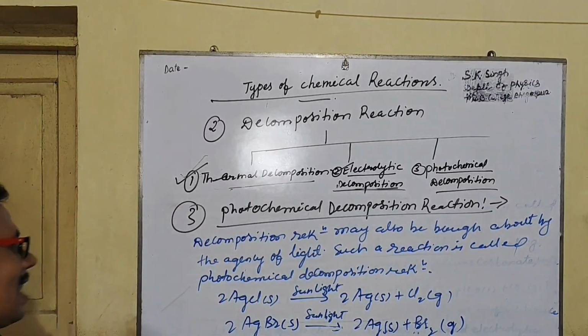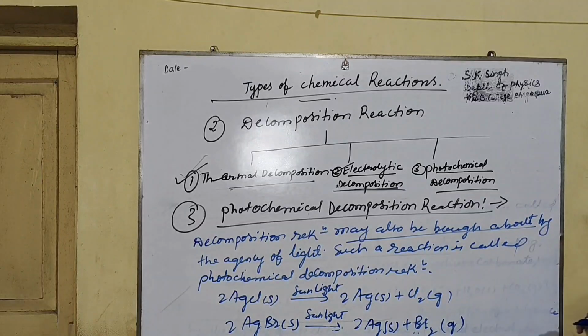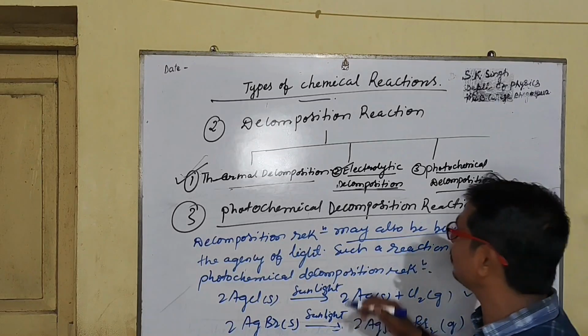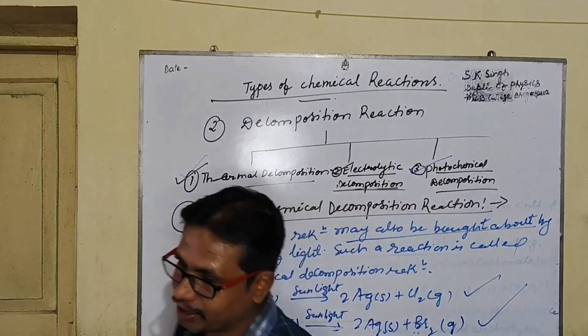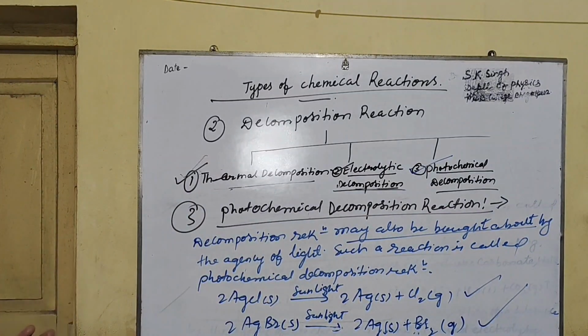These are the examples of photochemical decomposition reaction. The decomposition reaction may also be brought about by the agency of light. Such a reaction is called photochemical decomposition. There are lots of examples you can take. This photochemical decomposition reaction is important for black and white photography also.